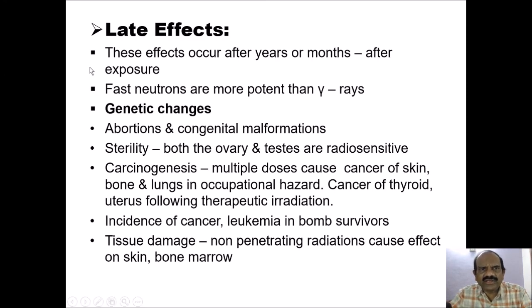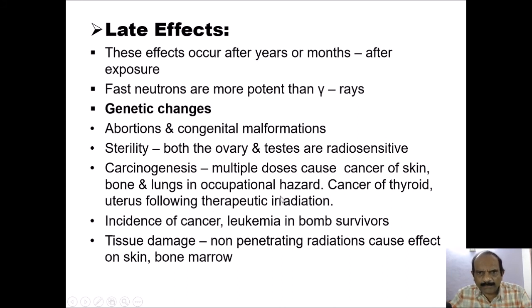Let us talk here about late effects. These effects occur months or years after exposure. Fast neutrons which are radiated are more potent than gamma rays. The genetic changes which are produced include abortions and congenital malformations, and sterility both in the ovary and testes, which are radiosensitive.